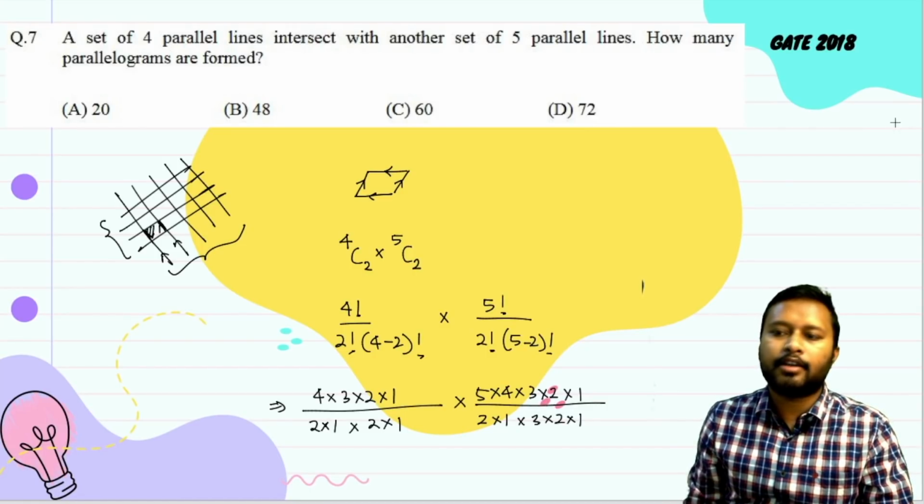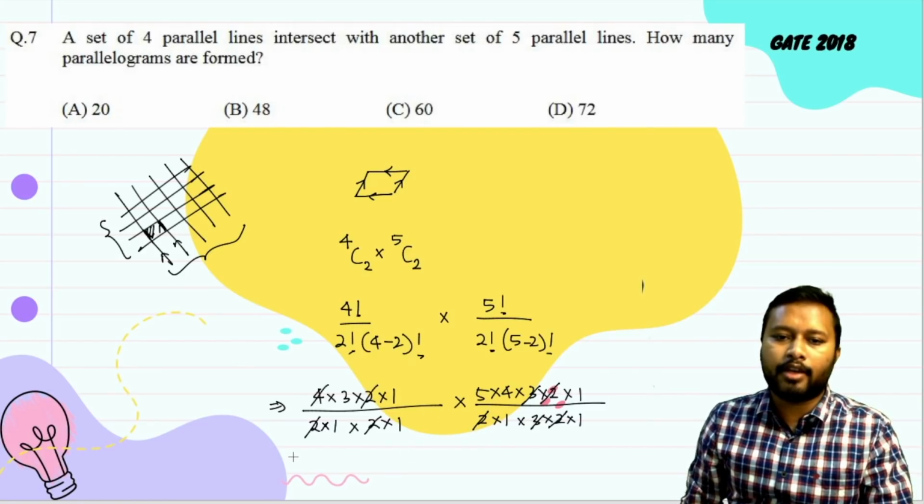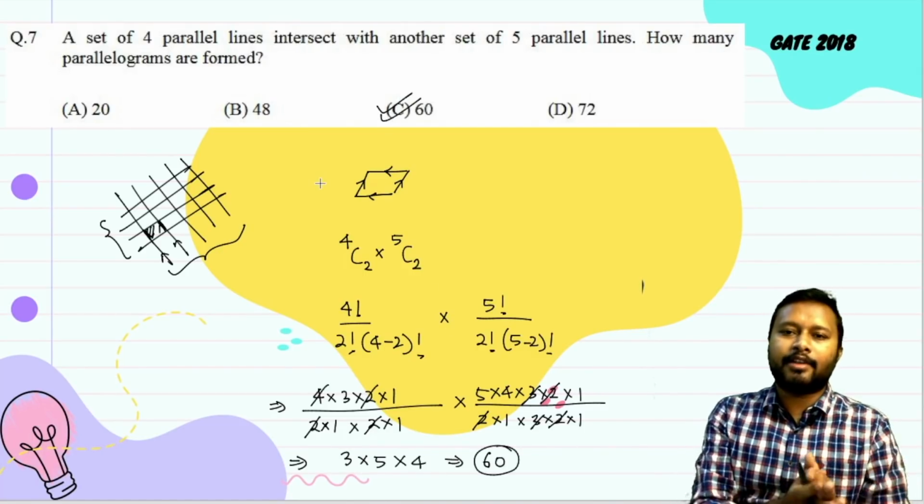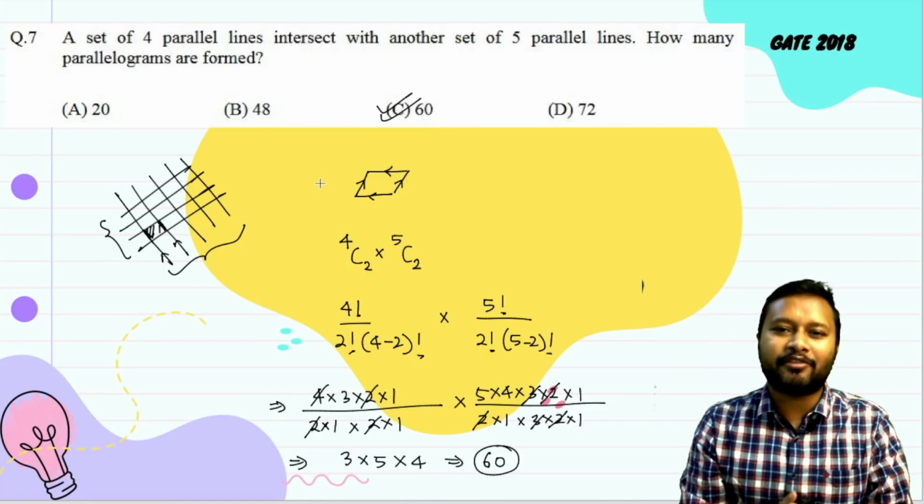You can now just cancel out the things. So 2 into 2 is going to cancel out this 4. Here you can see that this 3 into 2 is going to cancel out this, and this 2 can easily cancel out this. Now you are only left with 3 into 5 into 4. This is going to give you 60. So the total number of parallelograms in the given system is 60. This is how it will be done.